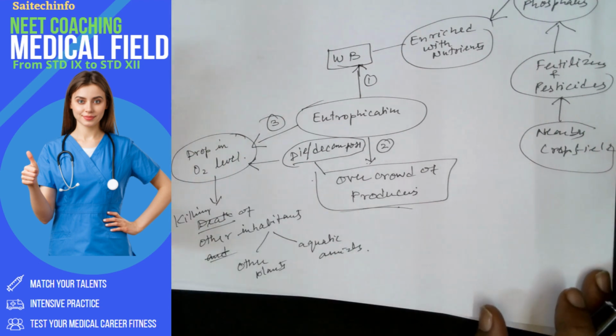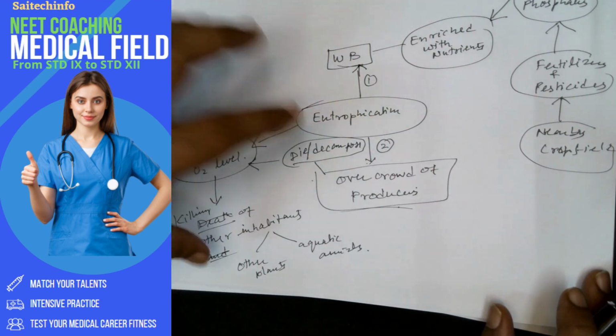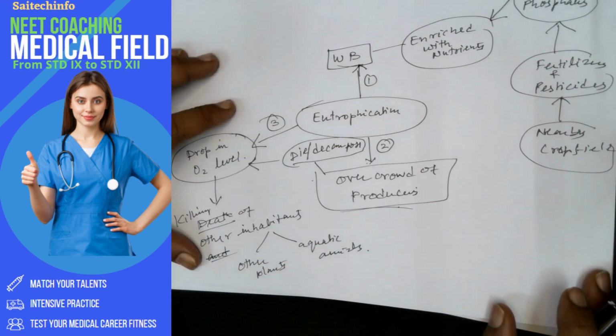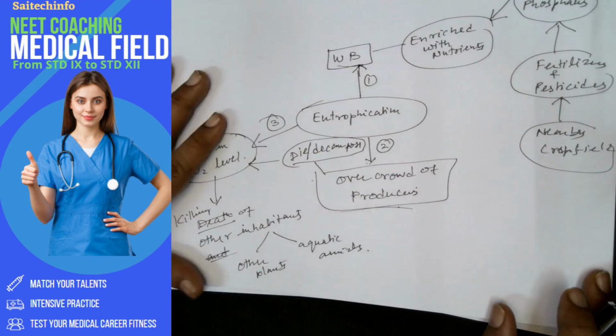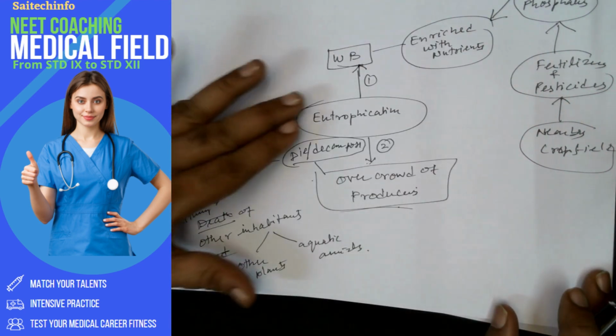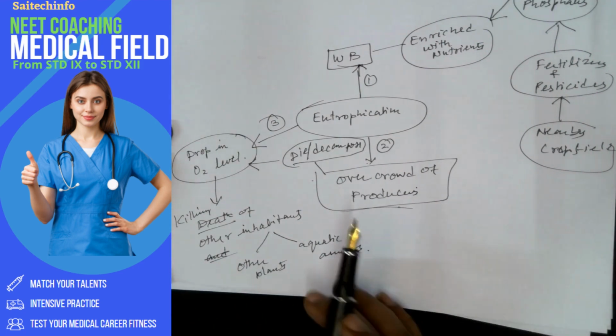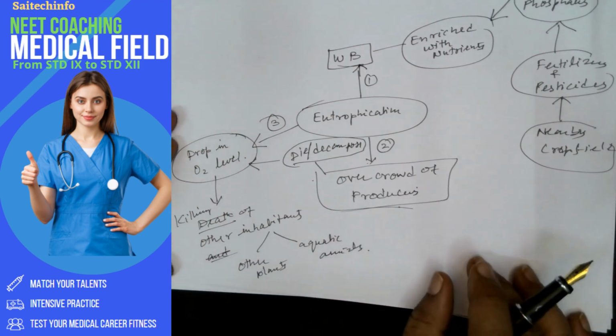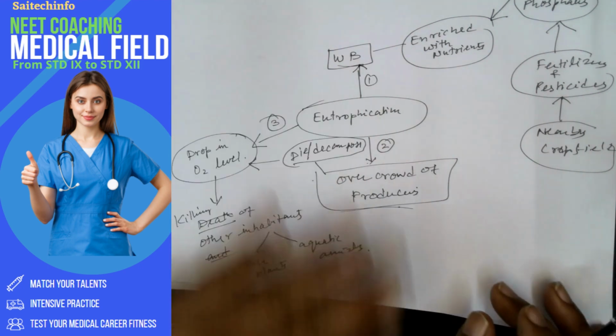Students can be encouraged to prepare such posters or flashcards, and based on that they should be able to explain and present the concept of eutrophication. This will be useful for them to memorize all these things.